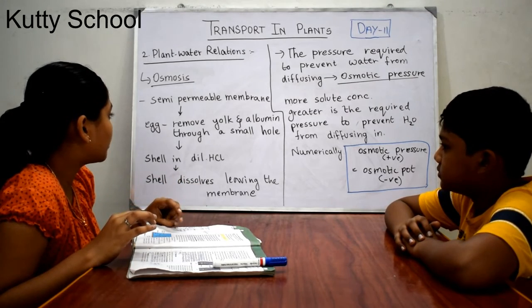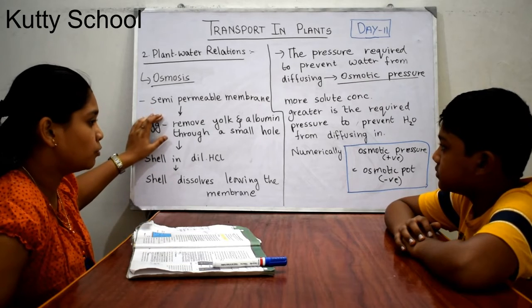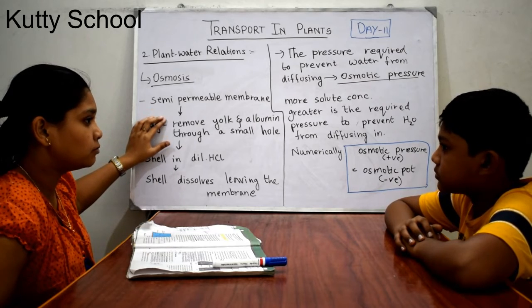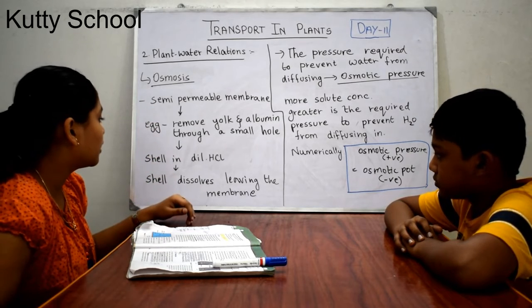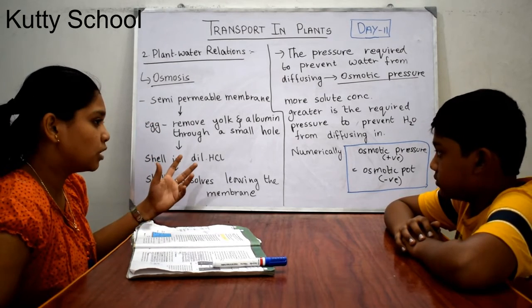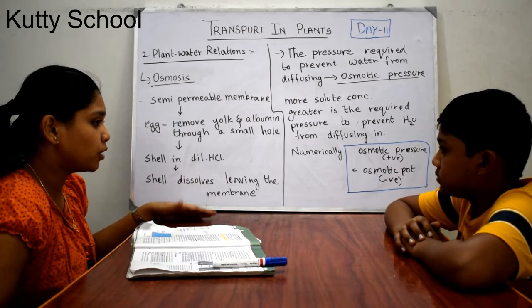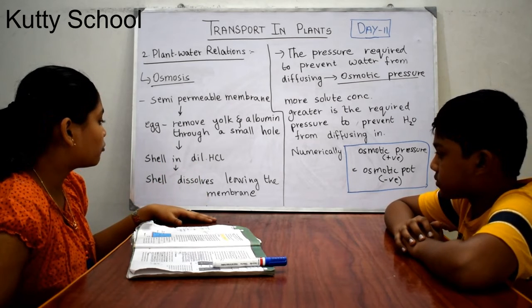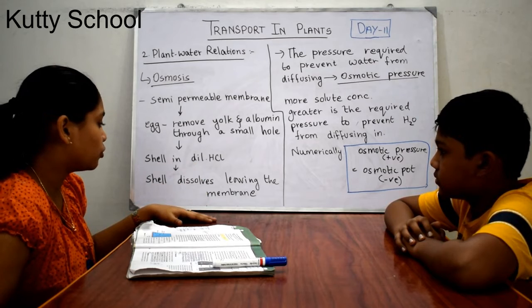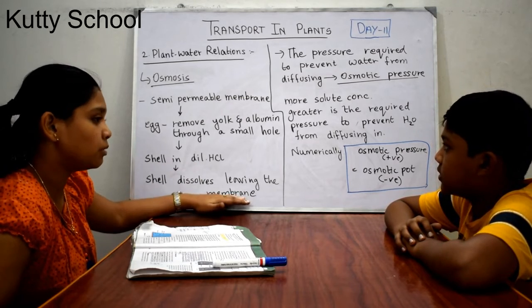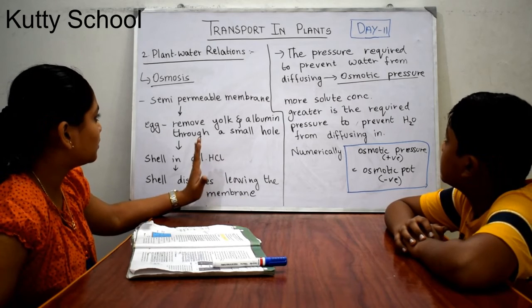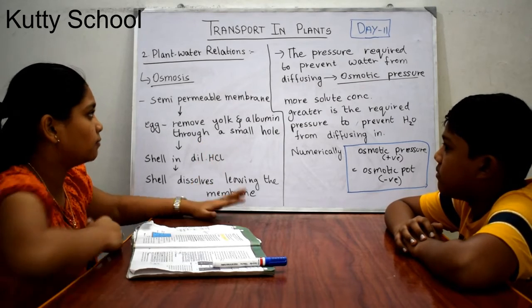So how do we prepare this? Take an egg, make a hole at the end of the egg, and remove its yolk, and add water. The shell is then removed: keep the shell in dilute hydrochloric acid, and after a few hours the shell will dissolve, leaving a membrane. This membrane is known as a semi-permeable membrane. So we have seen how to prepare a semi-permeable membrane.